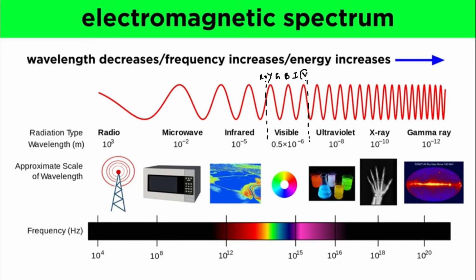So the light rays with shortest wavelength, of course I am talking about this 400 nanometer to 700 nanometer. Remember, in this direction the wavelength is decreasing, that means in this direction the wavelength is increasing, and that is very clear from this diagram as well. We can easily observe that the wavelength is increasing along this direction.